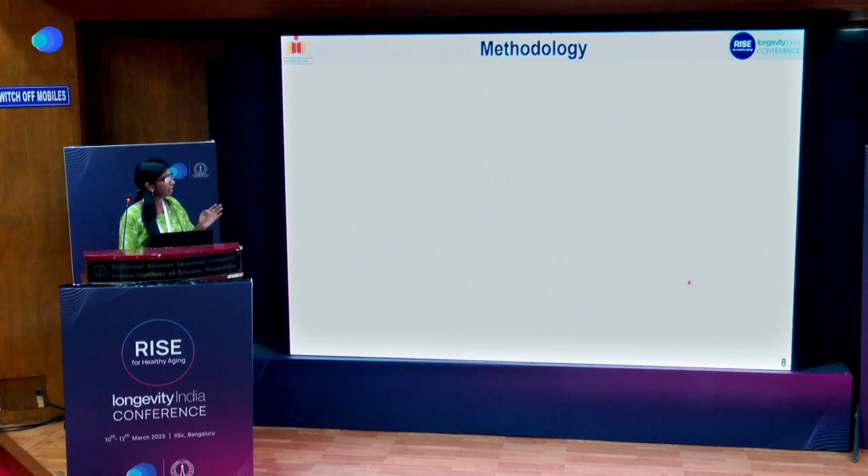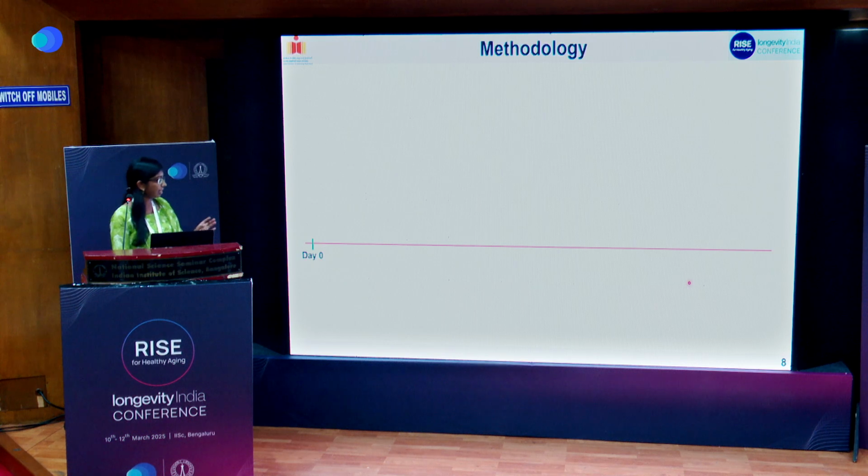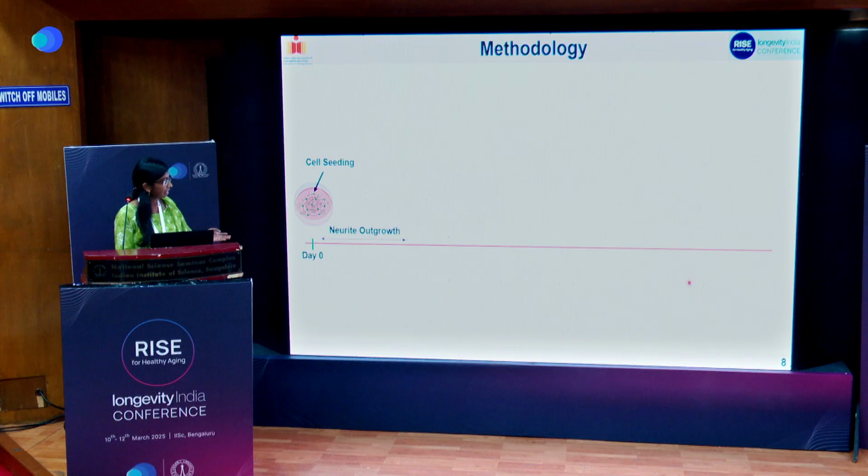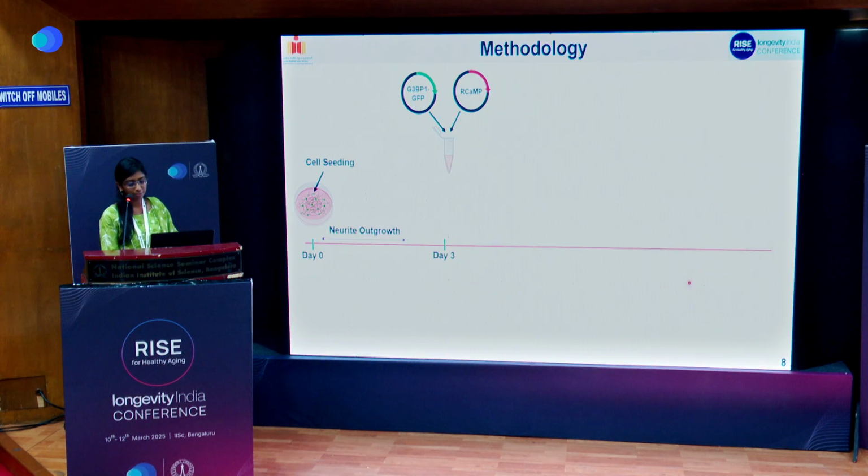For this, my methodology was that at day 0, we culture the neuronal N2A cell line, and cells are seeded and cultured until day 3. Then these cells are co-transfected with G3BP1, which is an SG marker, and RCaMP, which is a calcium sensor.